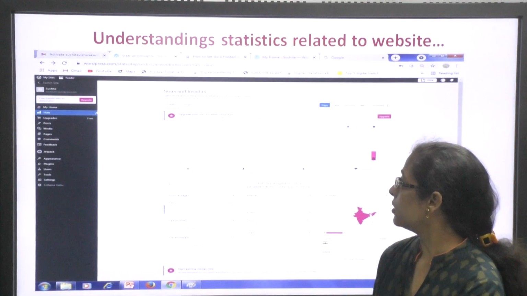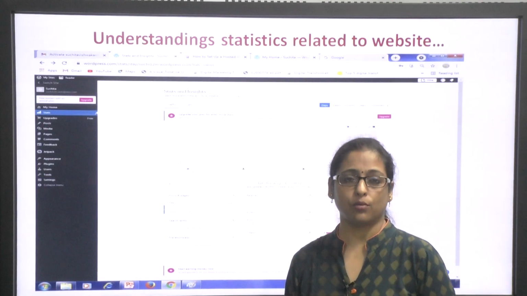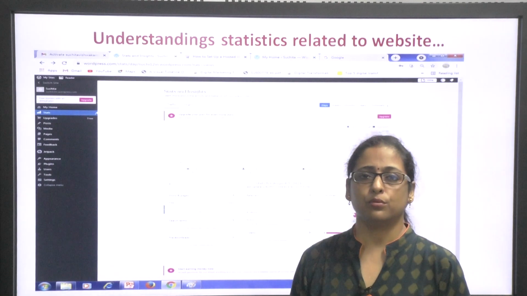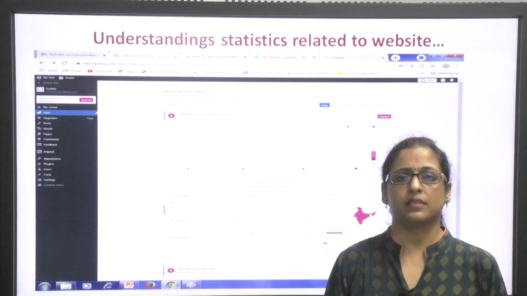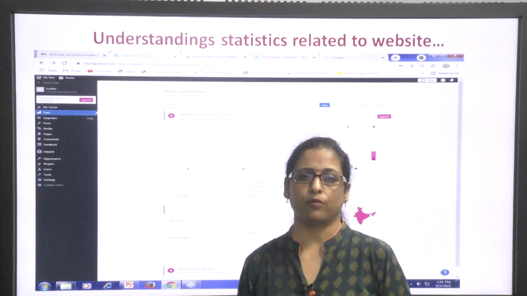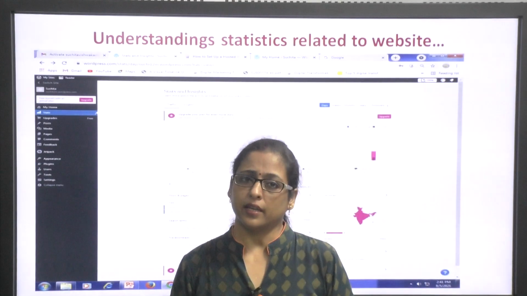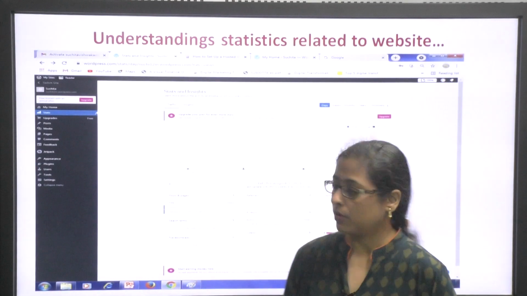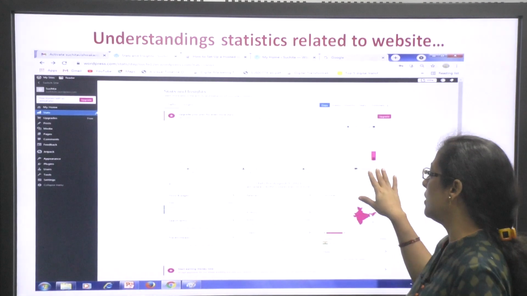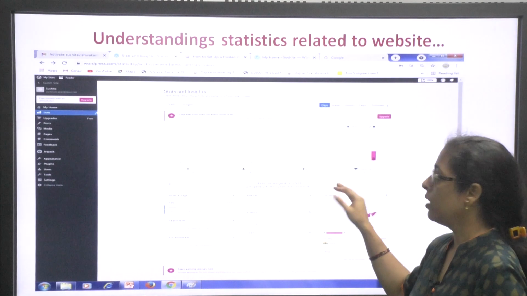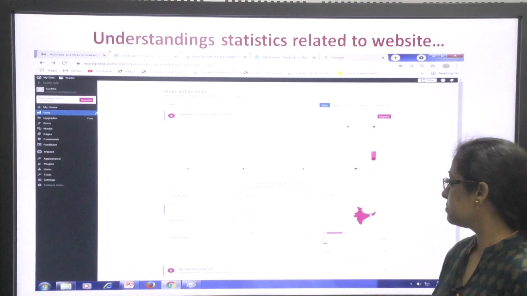Now, coming to the statistics data. Statistics basically provides you the option to see the different things that are happening behind your website. That means how many people are actually accessing it, whether they are liking the content or not, and from which particular area. For example, this gives you a day-wise look at how many people have visited your website.